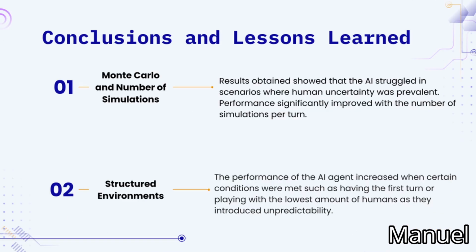The conclusions and lessons learned. Number 1. Monte Carlo and the number of simulations. The results obtained showed that the AI struggled in scenarios where human uncertainty was prevalent. Performance significantly improved with the number of simulations per turn.